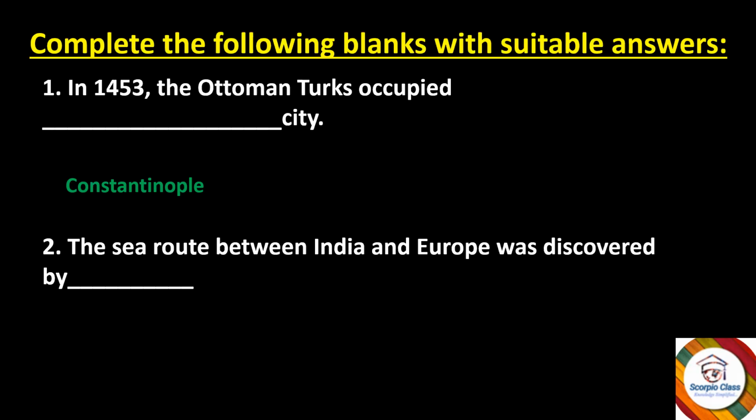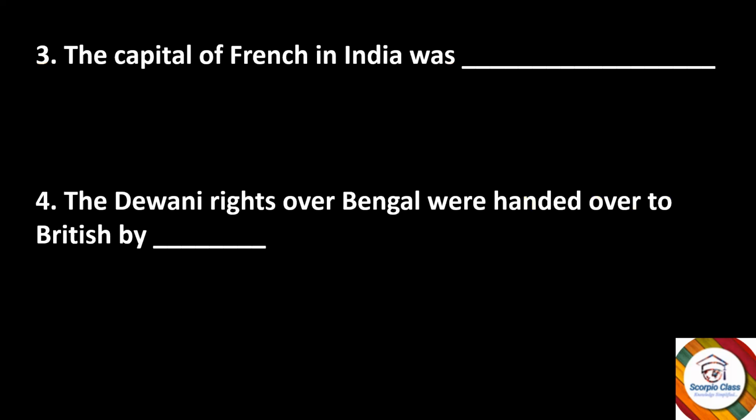Next, the sea route between India and Europe was discovered by dash. I hope you know the answers because we have already done them in the MCQs. The answer is Vasco da Gama. Next, the capital of the French in India was dash. The answer is Puducherry or Pondicherry.